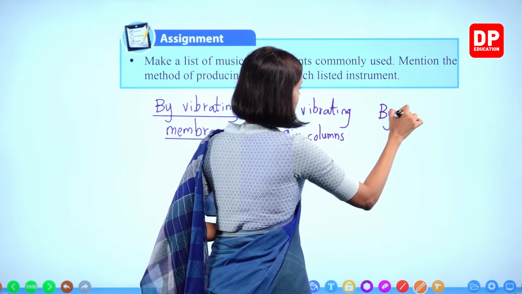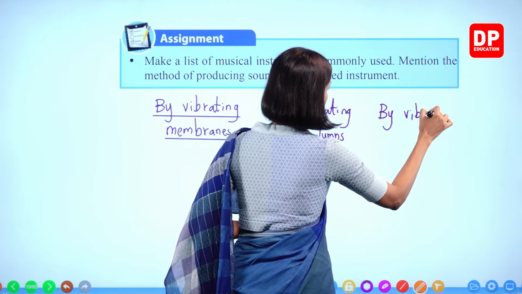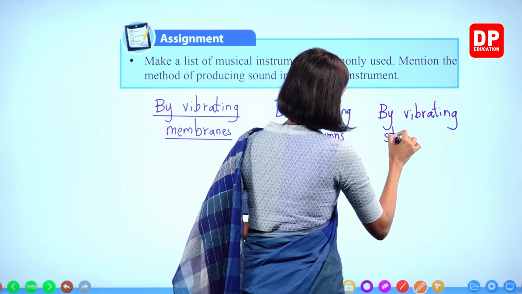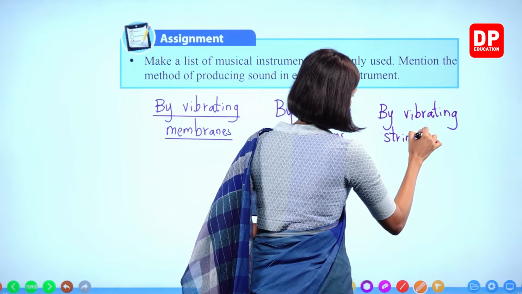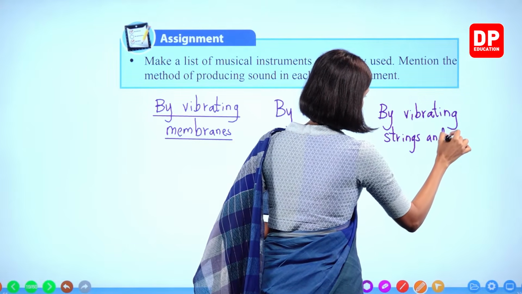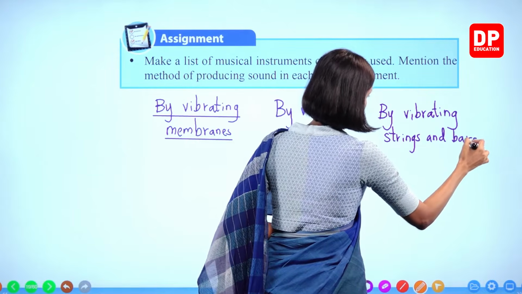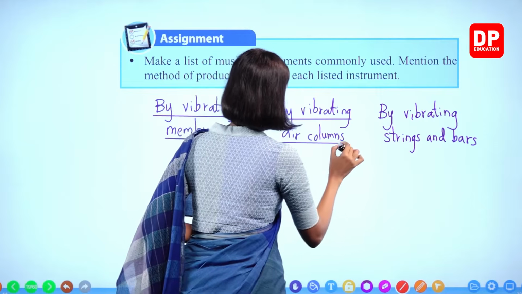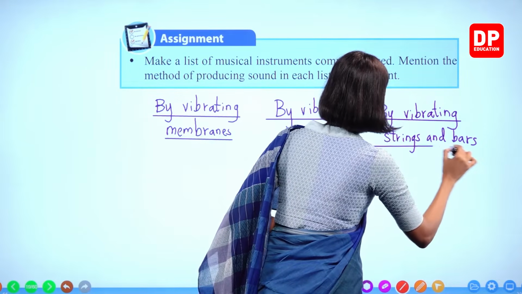By vibrating strings and bars. Write some of the examples, children.